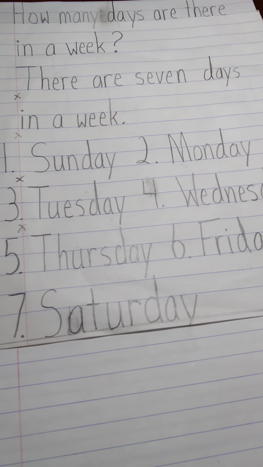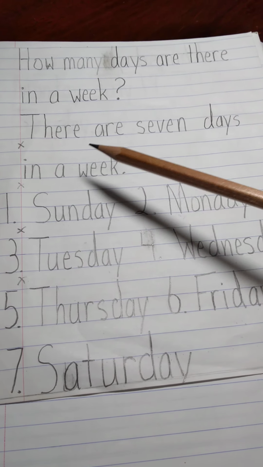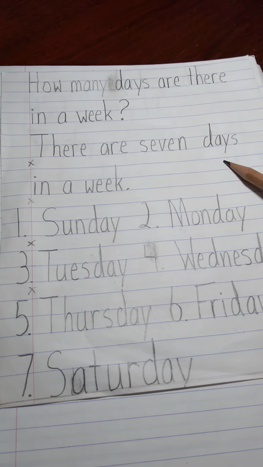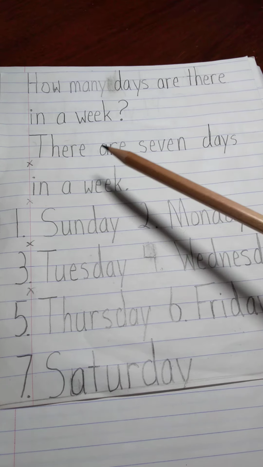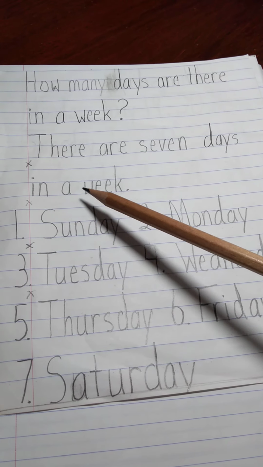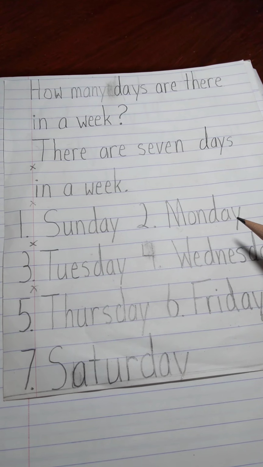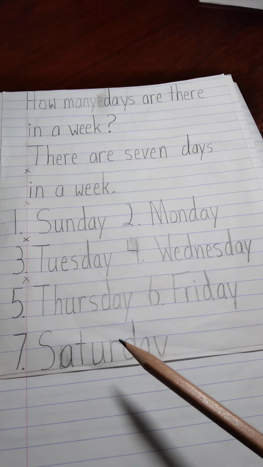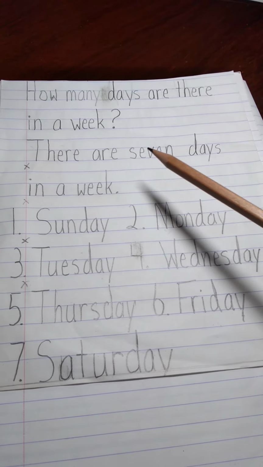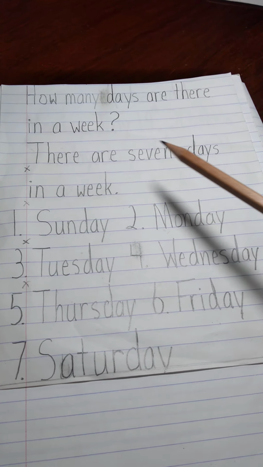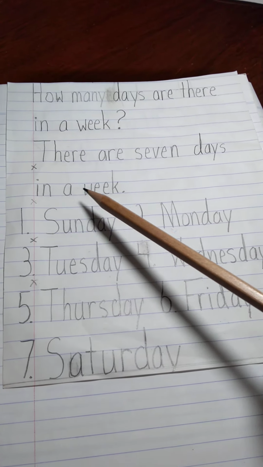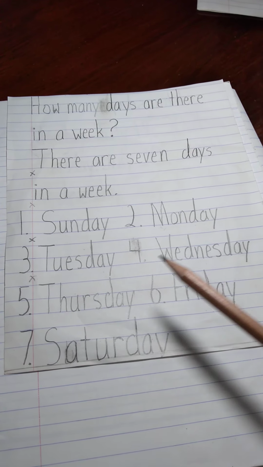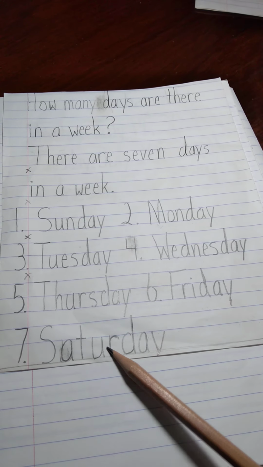That's a week. How many days are there in a week? There are 7 days in a week. Sunday, Monday, Tuesday, Wednesday, Thursday, Friday, Saturday. There are 7 days in a week. Sunday, Monday, Tuesday, Wednesday, Thursday, Friday, Saturday.